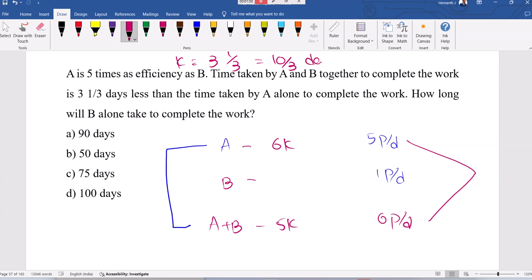When K is 10 by 3 days, this will be equal to 6 into 10 divided by 3, 60 by 3, 20 days. 5 pages per day, 20 days means 1 page per day will take 100 days. So B alone can do it in 100 days actually. Option available. Previously we took 90 because of that 1 by 3 missing.